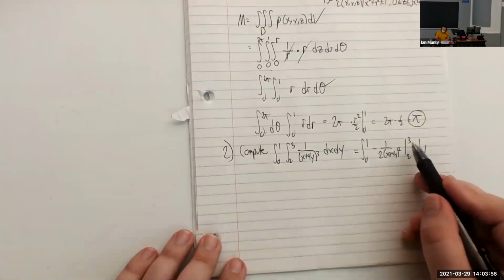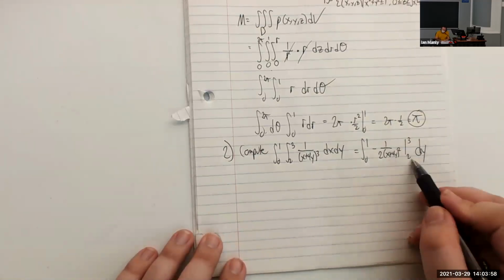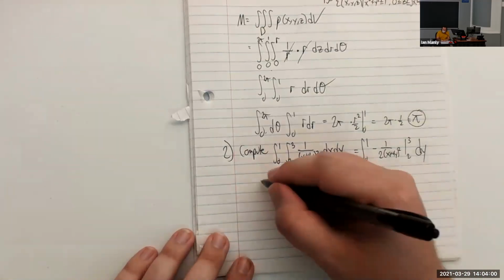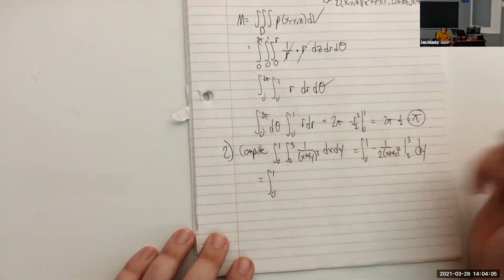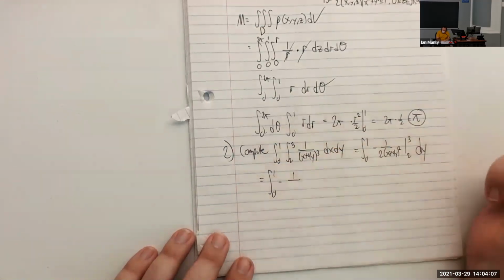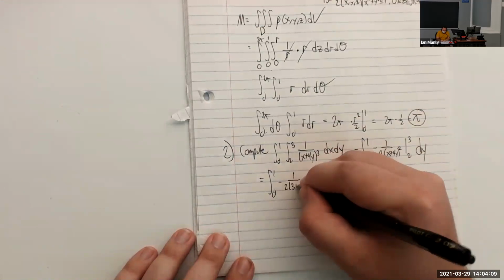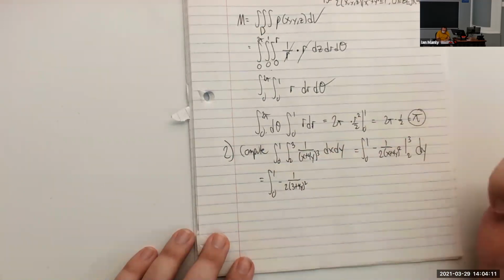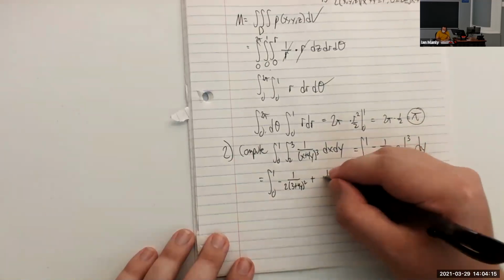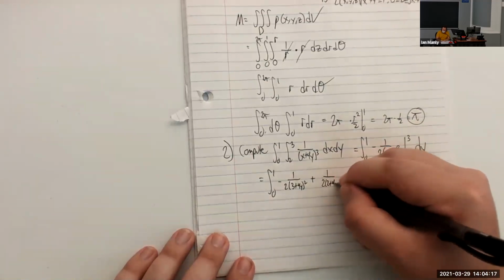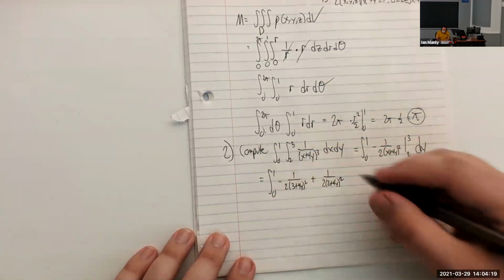All right, and then I'm going to go ahead and plug in 3 for x and then 2 for x here. So I have my integral from 0 to 1 of -1 over 2 times (3 plus 4y) squared. And then I'm going to put a plus because I'm subtracting a negative. And then I have 1 over 2 times (2 plus 4y) squared here.